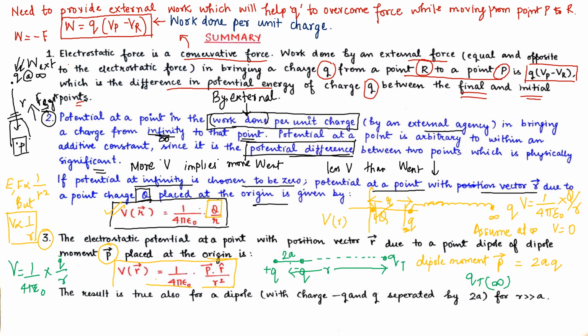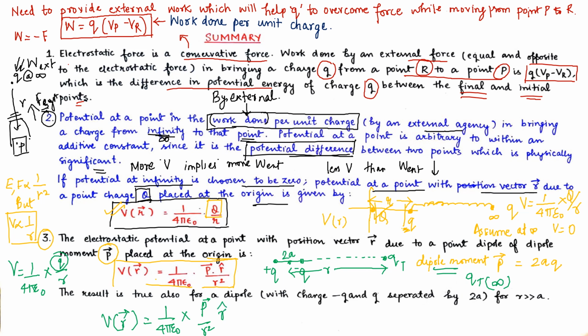Now this charge can be defined with respect to the dipole moment of our dipole. So when we define this with respect to the dipole moment, we get V at r, from the center to the test charge, equals 1 upon 4 pi epsilon naught into dipole moment P upon r square, multiplied by r cap.